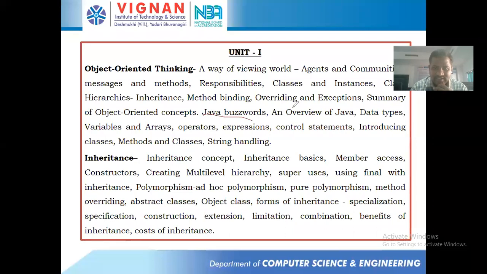Java buzzwords we discussed, and we have seen an overview of Java. We have seen data types, variables, arrays. I will discuss later, and these expressions, all these things in one single PPT, will be closing all these things. We'll be going with classes, which we discussed. What do you mean by class, all we have discussed. And the next thing that we are going to discuss is methods.